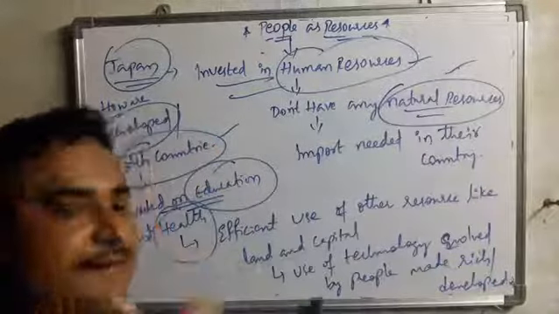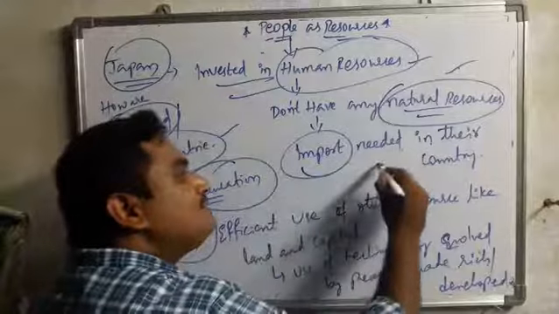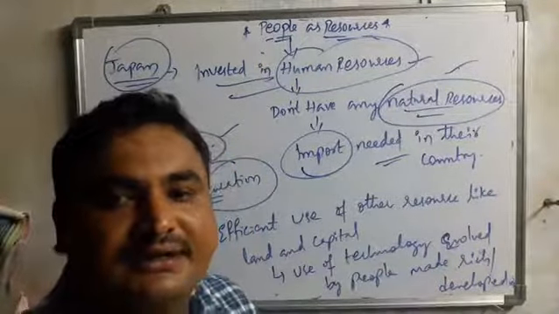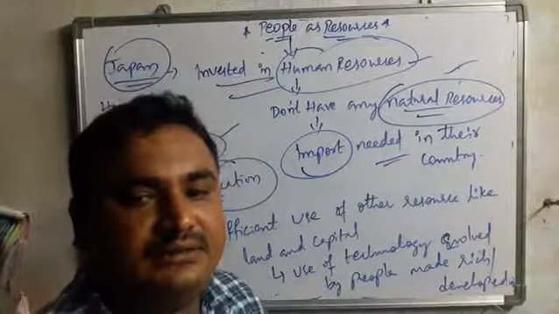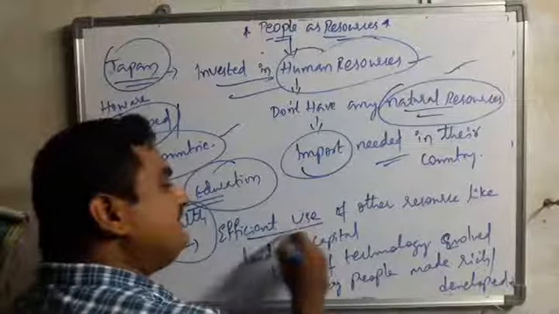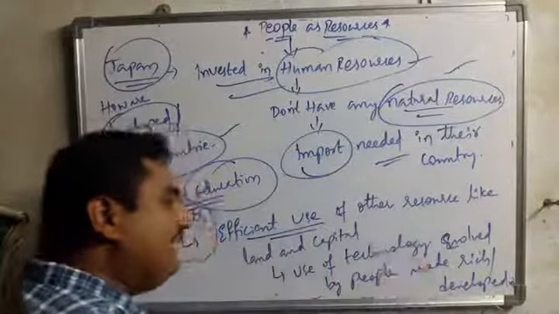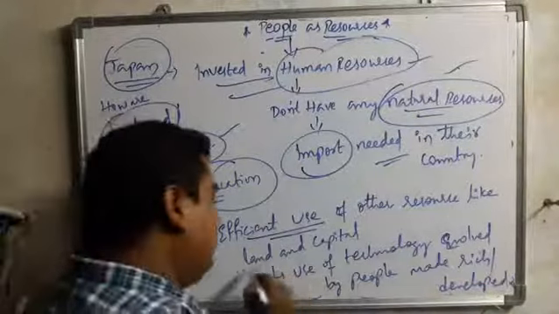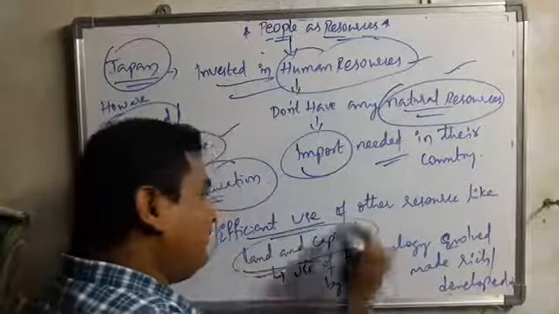For that purpose, what happened? They imported the natural resources their country needed, and they were developed. How? By using other resources efficiently. What are those? Especially land and capital.